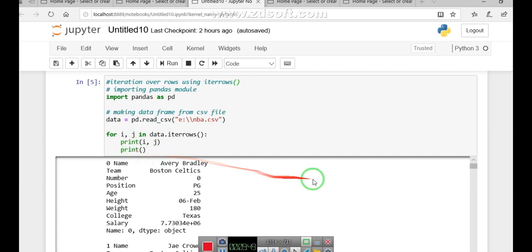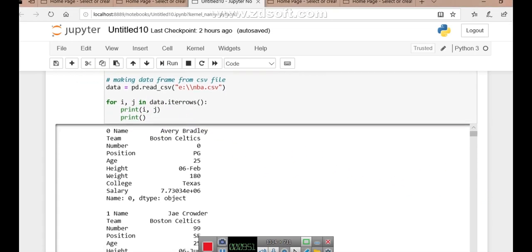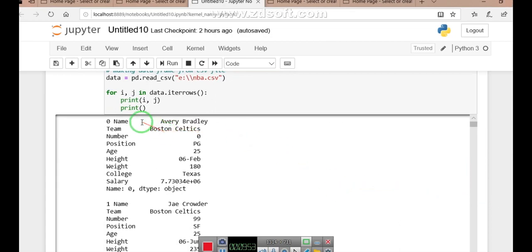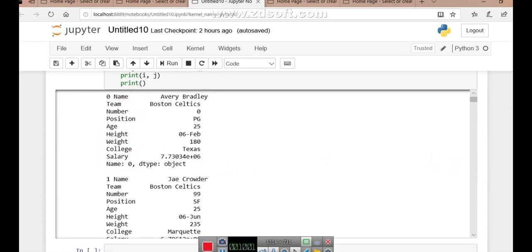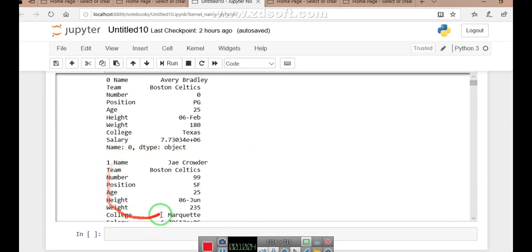You see here in the output part, first we have row number 1 and their corresponding labels. Then we have row number 2, and these are their labels and then their corresponding values.